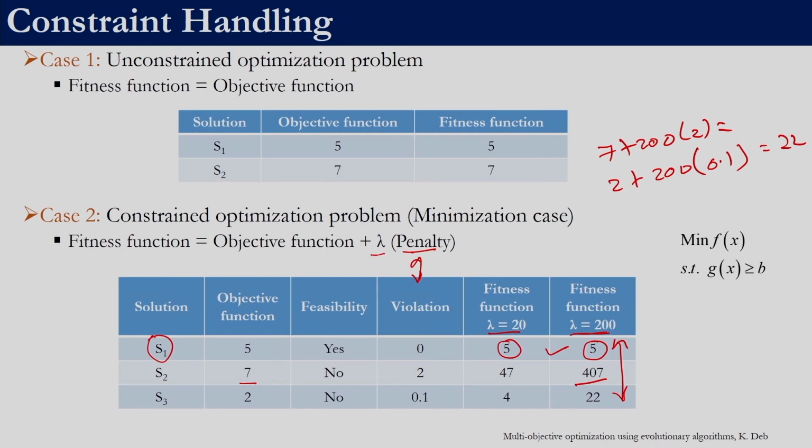So this lambda helps us to handle the constraints, but the value of lambda has to be appropriately chosen. If a poor value of lambda is chosen, then the rule that between an infeasible solution and a feasible solution we want to pick the feasible solution would get violated. So far, we just told you to take the violation as 0, because you can understand it is 0 since the solution is feasible. In these two cases we just said take the violation as 2 and 0.1. Now let us take an example and see how to actually come up with this violation value.